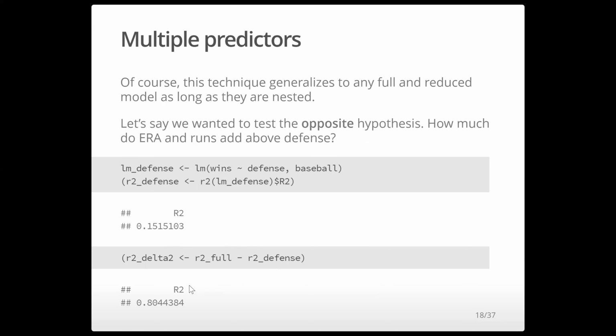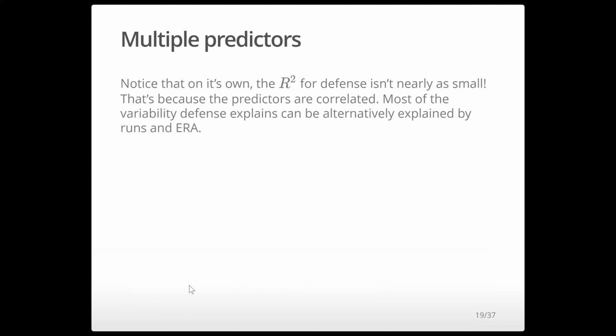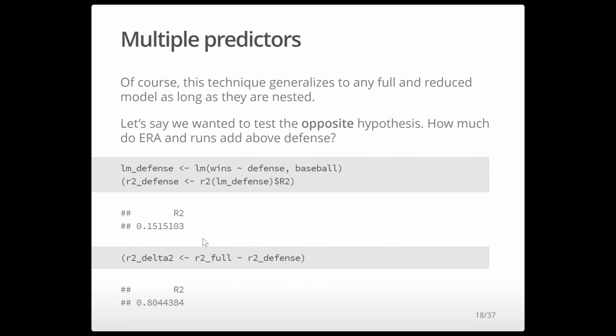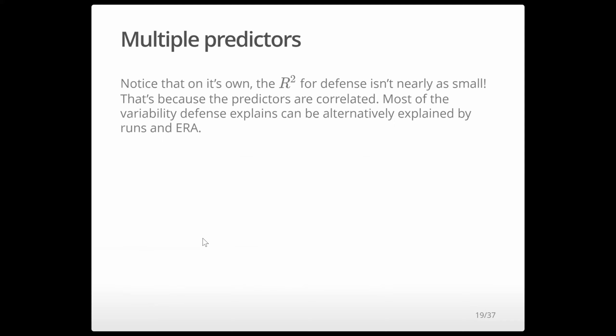So this is the effect of hitting and or runs and ERA above defense. Notice, interestingly, on its own, the R squared for defense isn't nearly as small as the R squared delta we got for defense before. That's because the predictors are correlated. Most of the variability defense explains can also be explained by runs and ERA, and there's some variability that runs and ERA explain that can alternatively be explained by defense. They share some of the explanatory power.